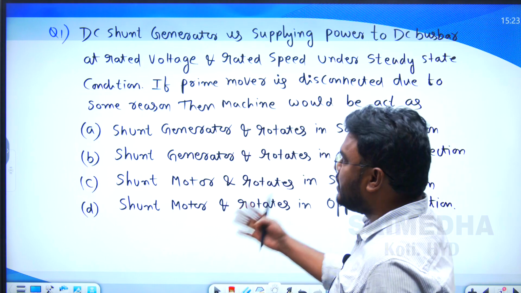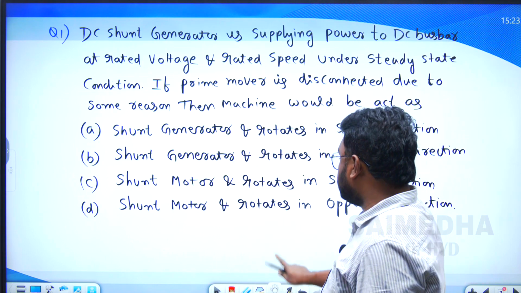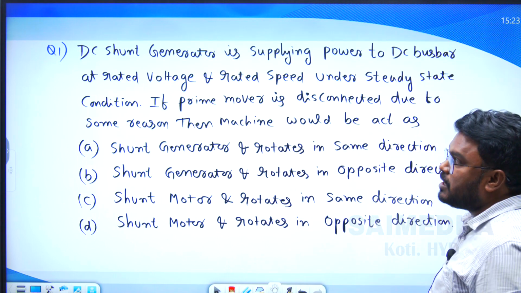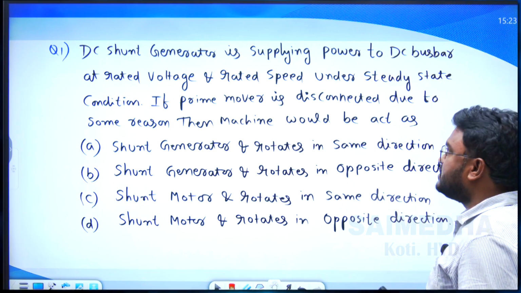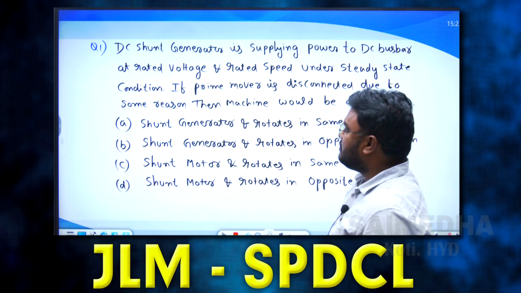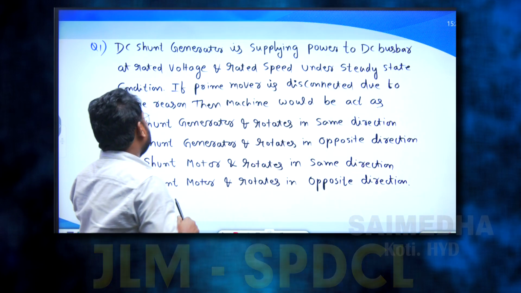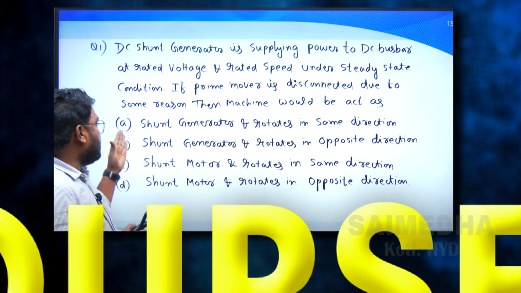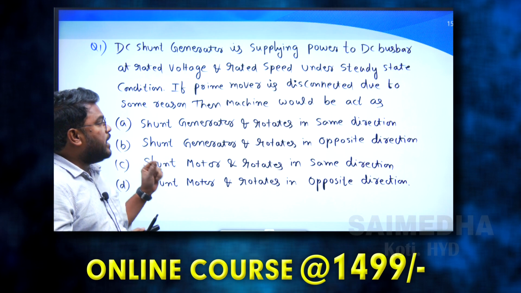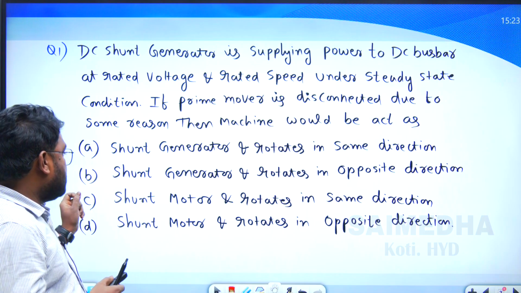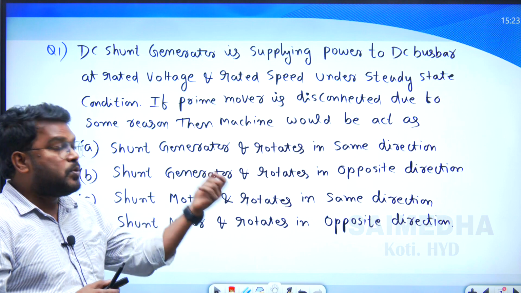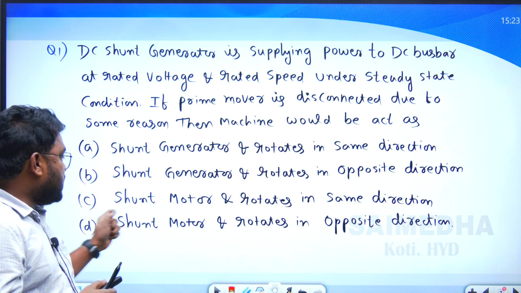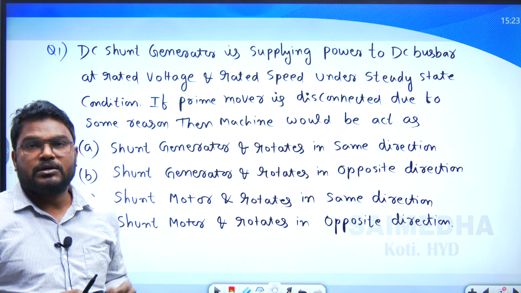Question number 1: The DC shunt generator is supplying power to the DC bus bar at rated voltage and rated speed under steady state condition. If the prime mover is disconnected due to some reason, then the machine would act as: Option A, the shunt generator and rotates in the same direction. The shunt generator and rotates in the opposite direction. The shunt motor and rotates in the same direction. The shunt motor and rotates in the opposite direction.